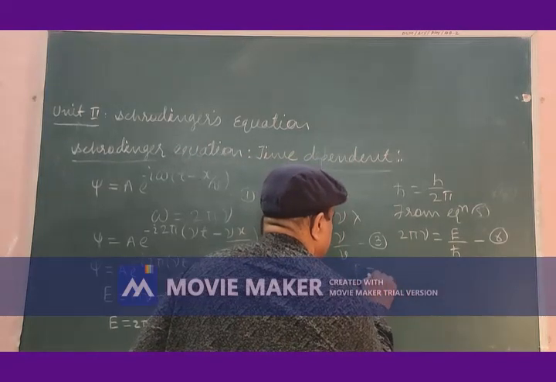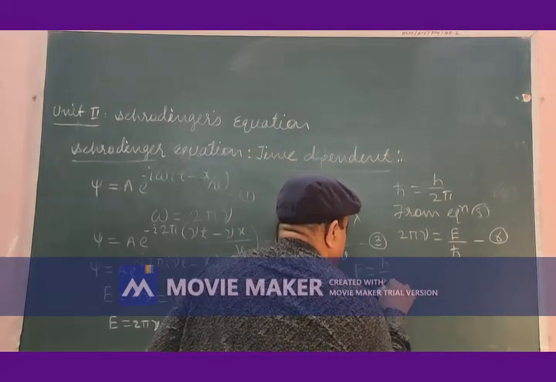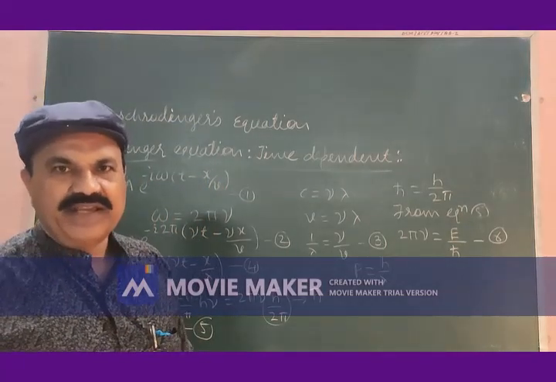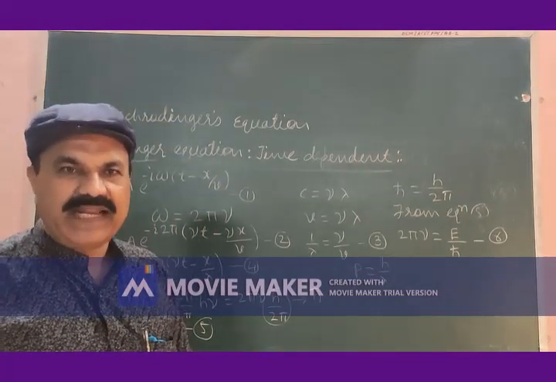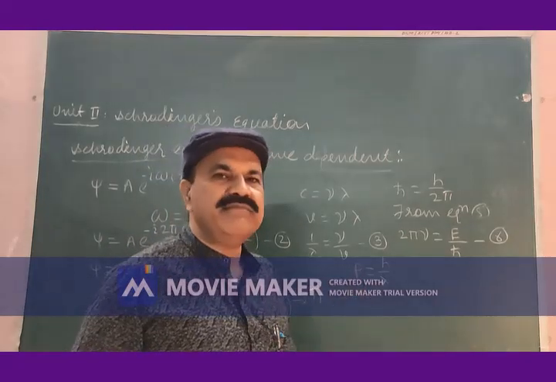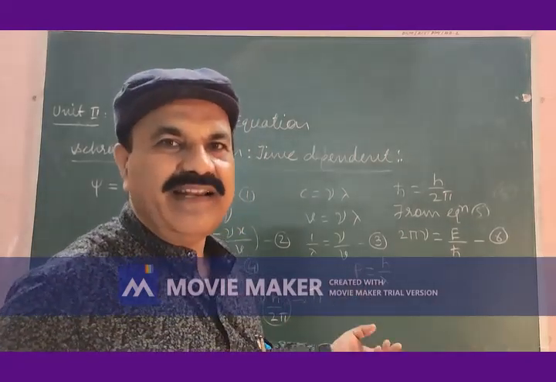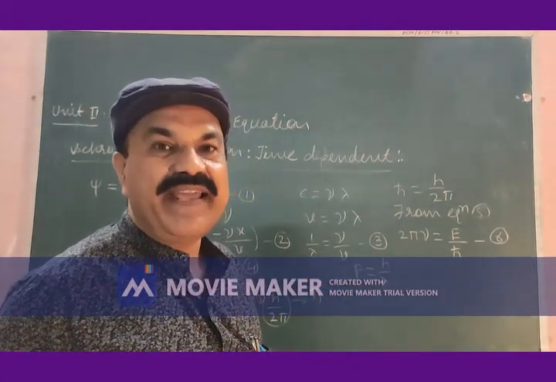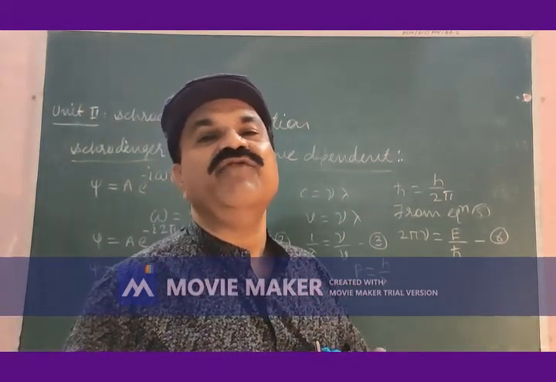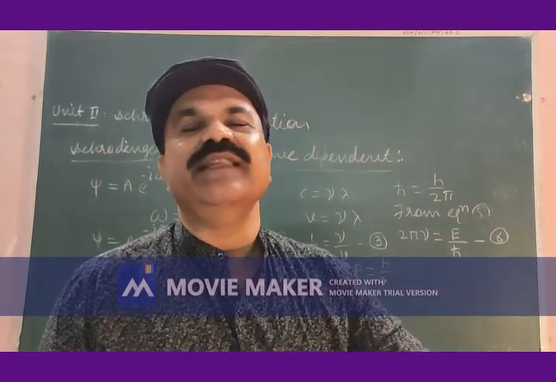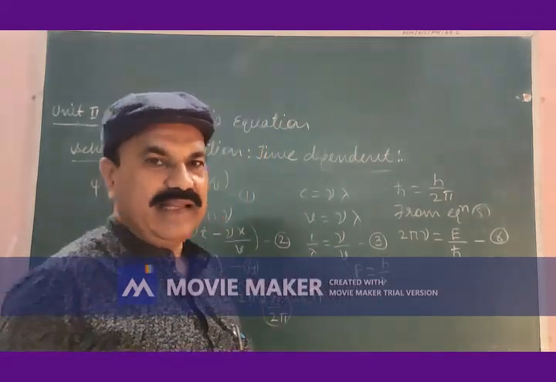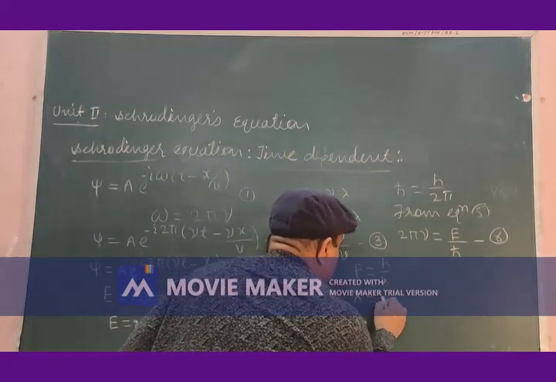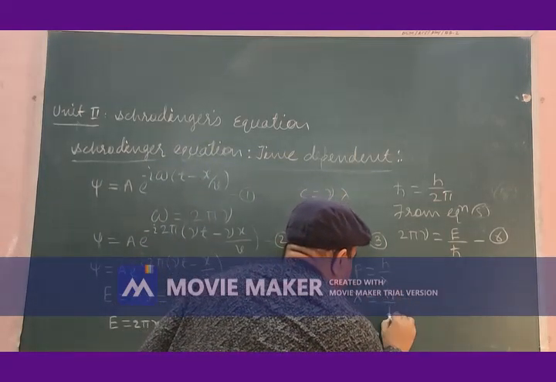P is equal to H divided by lambda. P is the momentum of the particle in motion. H is Planck's constant. Lambda is the wavelength of the wave associated with the particle in motion. This may further be written as lambda is equal to H divided by P.